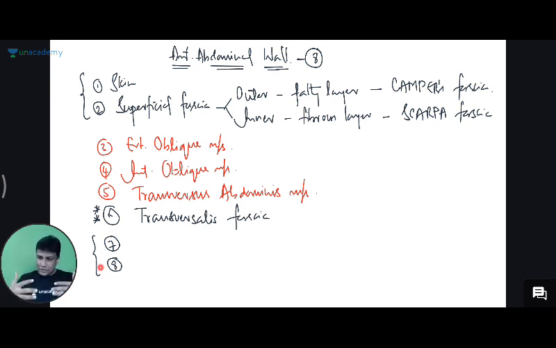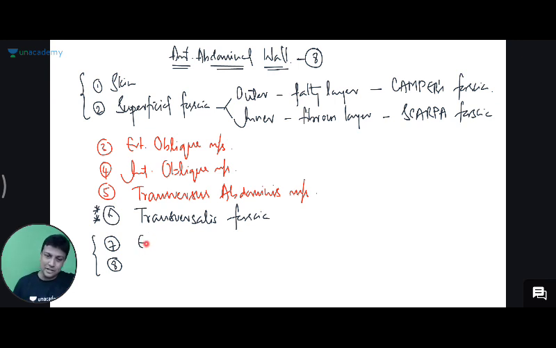Now, when you're going from outside towards inside there, now tell me, guys, which peritoneum will you come across first? Parietal peritoneum. Now, imagine my hand here to be parietal peritoneum. And just outside this parietal peritoneum, there'll be one more layer here, and that is why that layer is known as the extraperitoneal layer. You imagine my hand to be parietal peritoneum. Just outside that, one more layer, and that layer will be nothing but extraperitoneal.